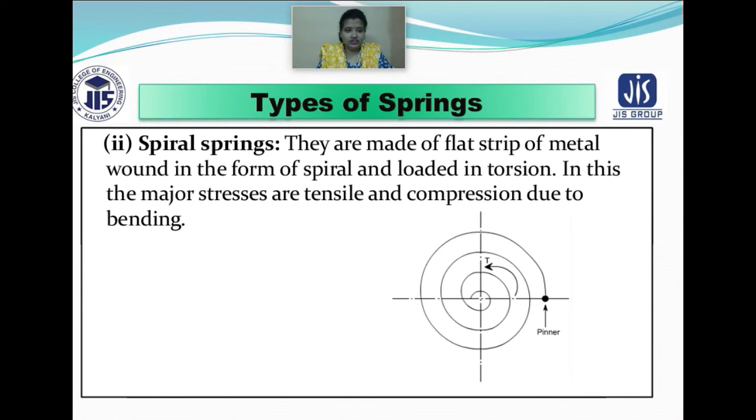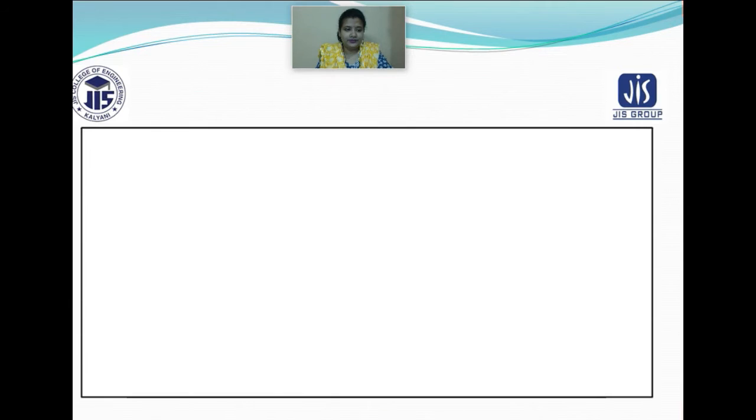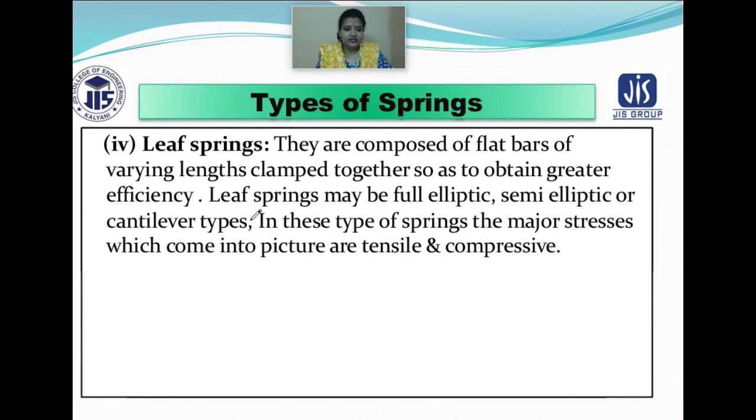And the major stresses are tensile and compressive due to bending also. So they are made up of flat strip of metal which is wound in the form of a spiral and loaded in torsion, and in this the major stresses are tension and compression, and this occurs due to bending. Now we will look at the third type of spring, that is leaf spring.